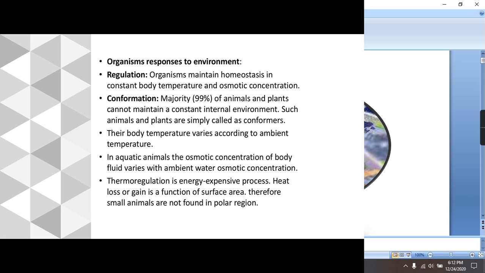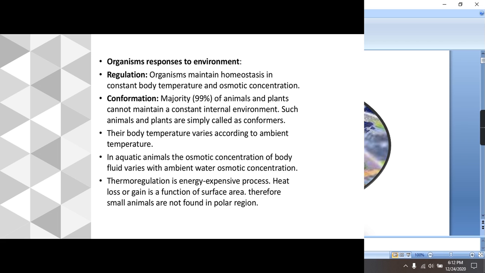As you can see, our body temperature is constant at 37 degrees. So how do we maintain this constant body temperature? Everyone knows that during the summer, when the outside temperature rises, our body temperature also starts rising. But we have the property of thermoregulation. In our body, sweating will start, and that will again bring the temperature back to normal, 37.